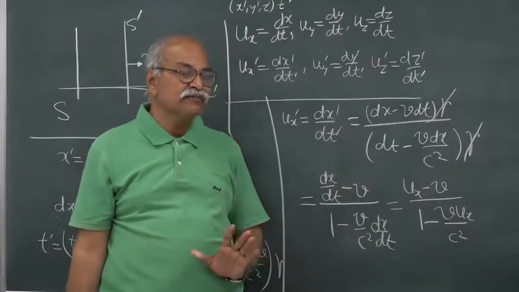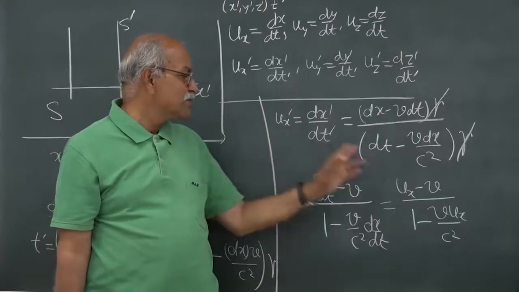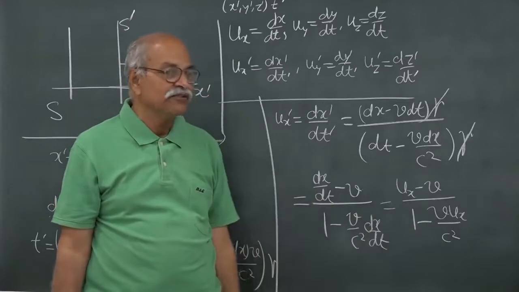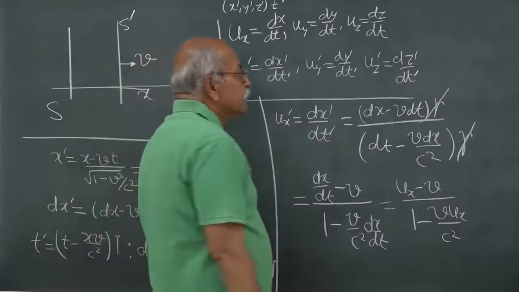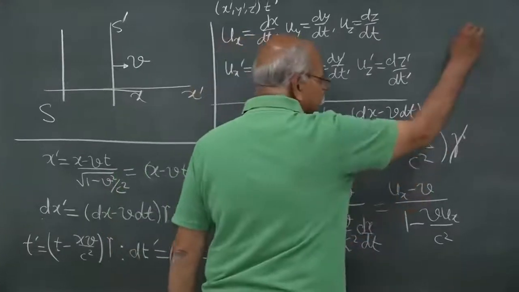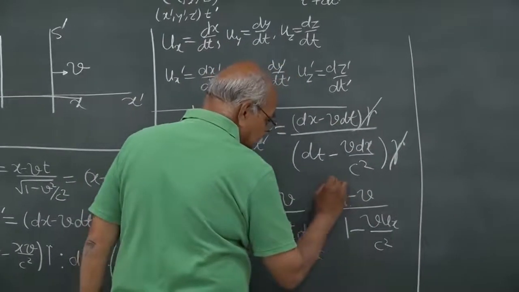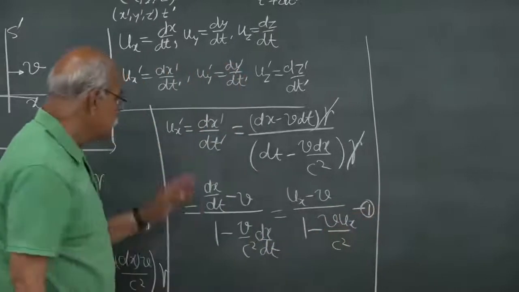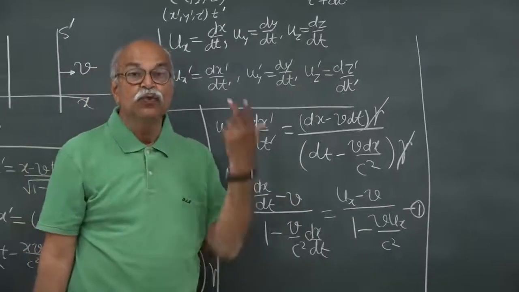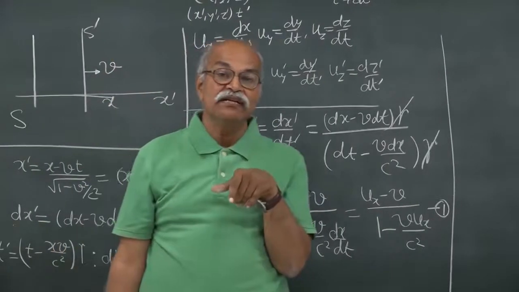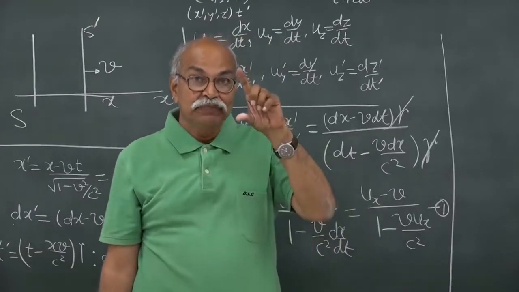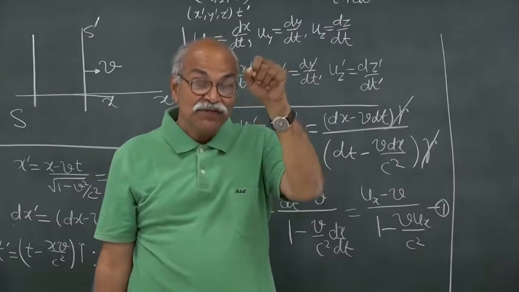In the Galilean transformation you have ux prime equal to ux minus v. So this is the new factor which is coming in. So you have this relation, remember this, we will be collecting these things. This is one equation that we have obtained, ux prime is equal to this. What about uy prime, the component of velocity in the y direction? The position is the same, y prime is equal to y.